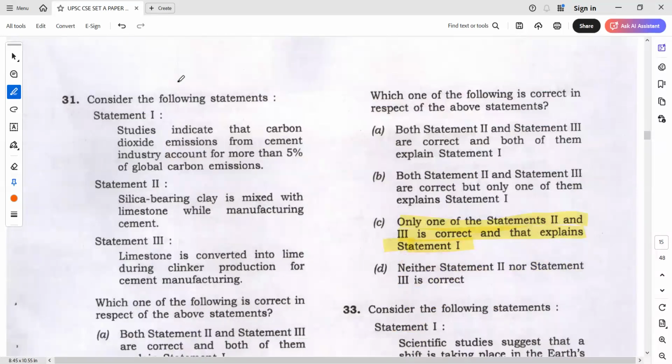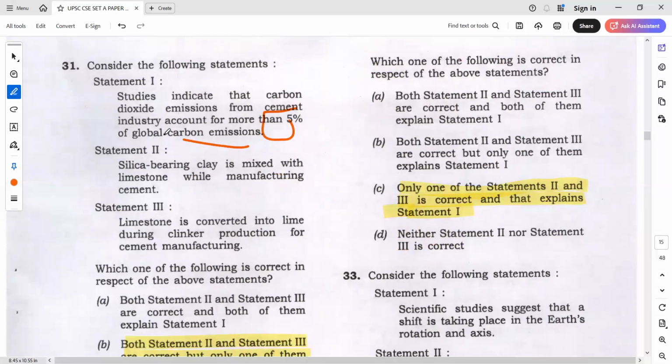Okay. Next, studies indicate that carbon emissions from cement are more than 5%. Again, more than 5% of carbon. Anyways, in this type of question, you don't have to doubt statement 2. And statement 1. Statement 2, silica bearing clay is mixed with limestone while manufacturing cement. And statement 3, limestone is converted into lime during clinker production of cement.